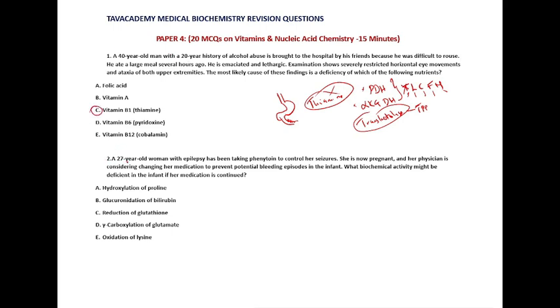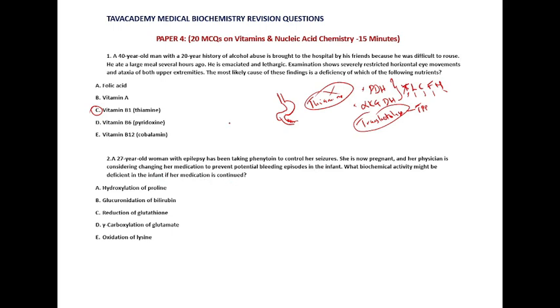Question 2 says, a 27-year-old woman with epilepsy. I told you guys that the difference between seizure and epilepsy is that epilepsy is just a case of recurrent seizures. She has been taking phenytoin to control her seizures. She is now pregnant and her physician is considering changing her medication to prevent potential bleeding episodes in the infant. What biochemical activity might be deficient in the infant if her medication is continued?